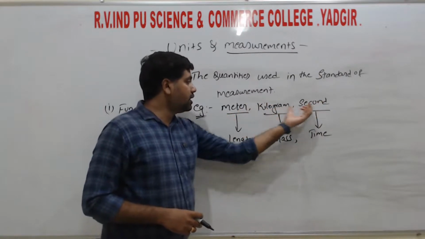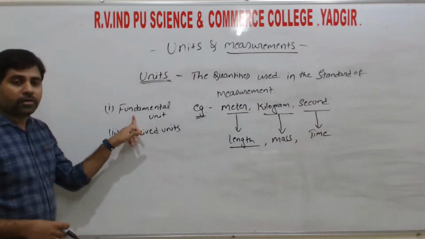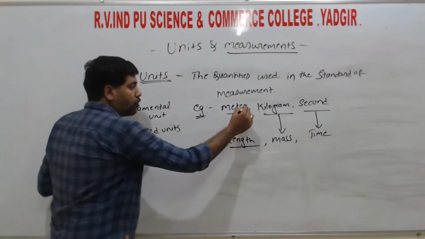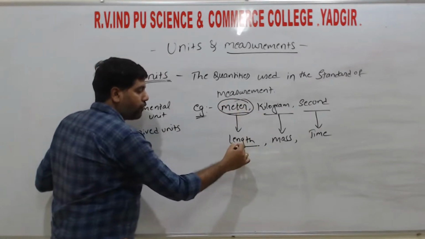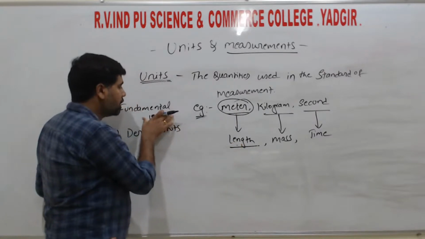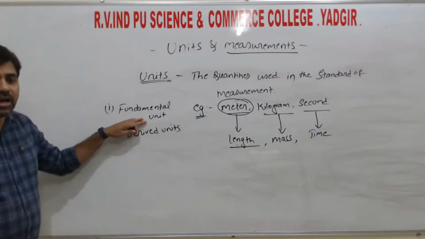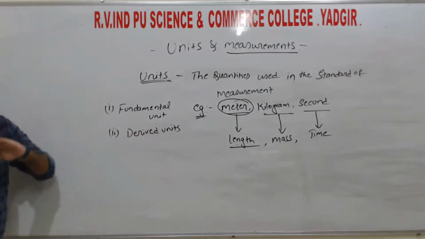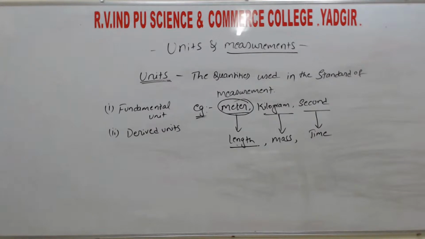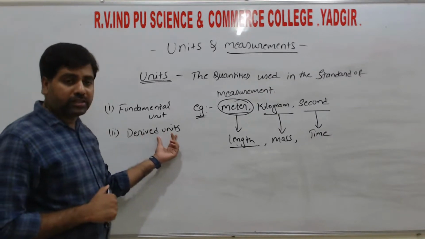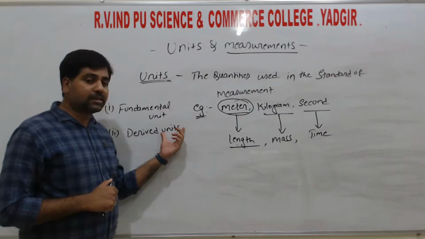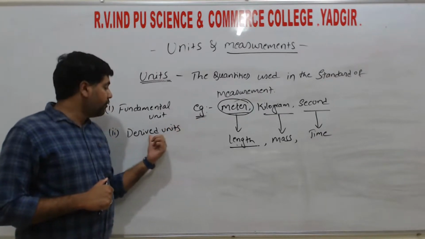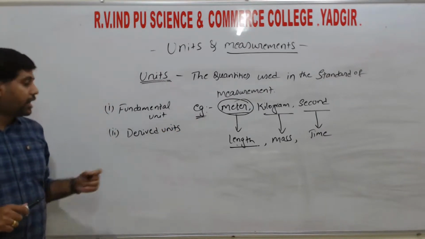Then we say these are called fundamental units, the units which measure the fundamental quantities. Next, similarly, derived units: the units which measure the derived quantities are called derived units.